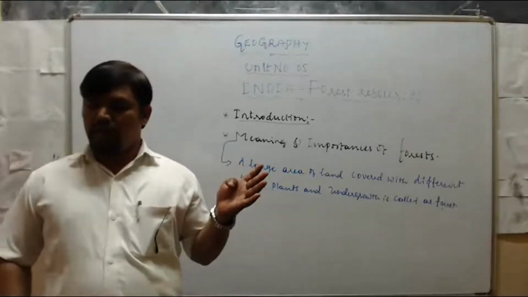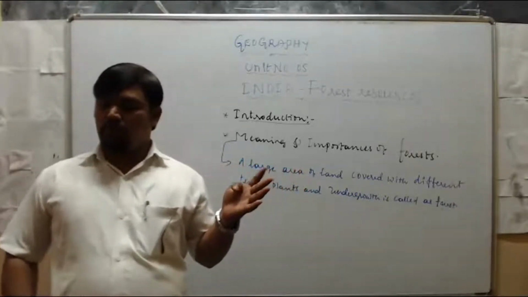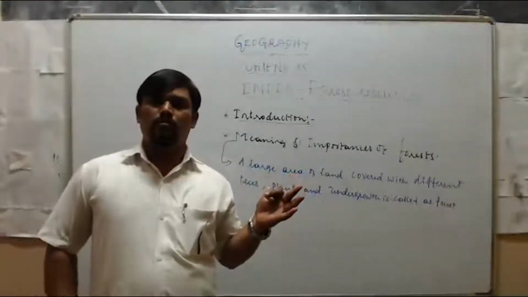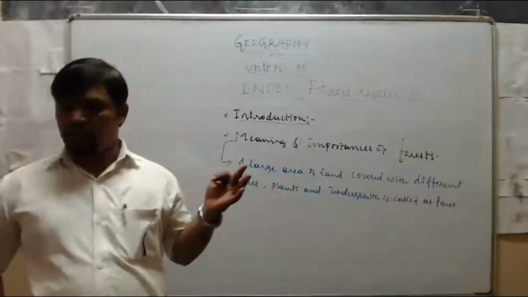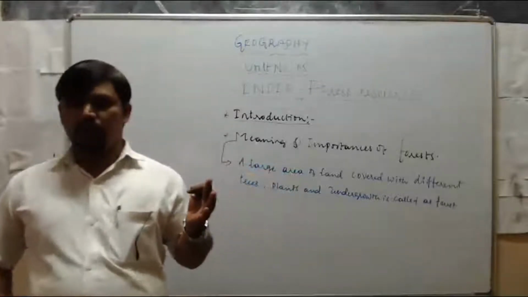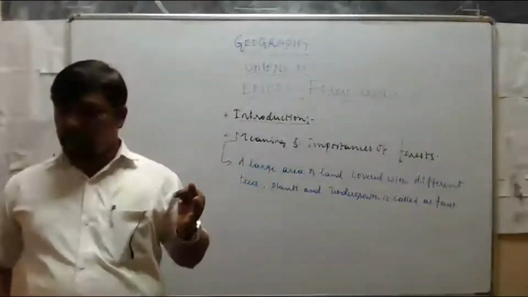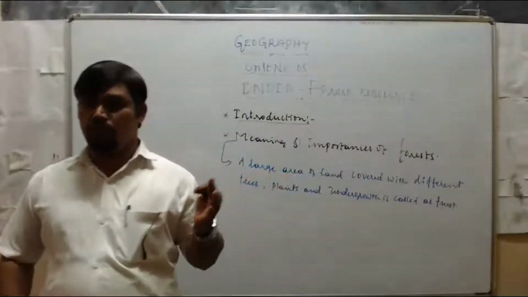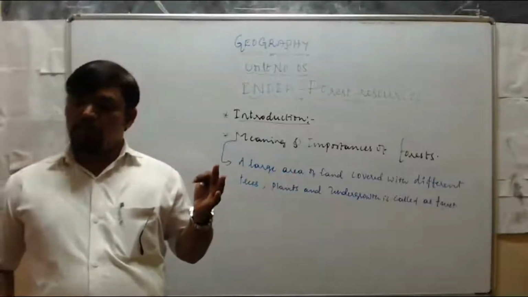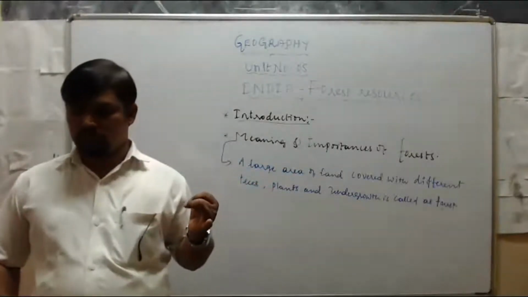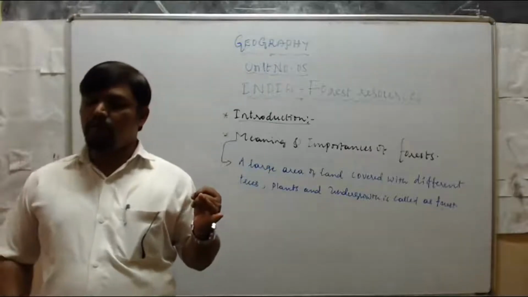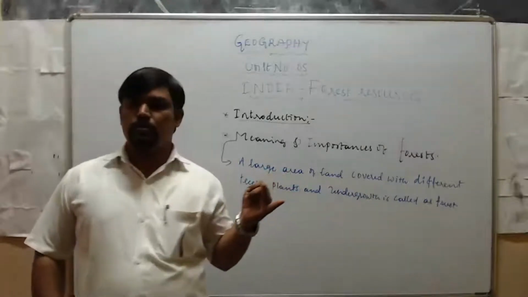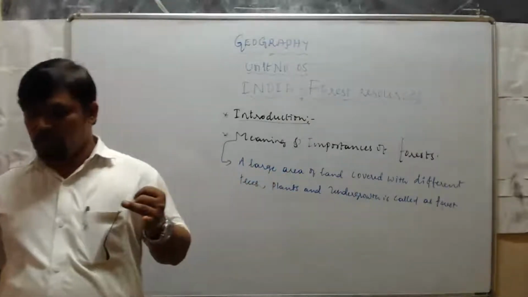Second point, directly forests provide a large variety of woods. Already you know we will get a variety of woods from the forest. That is the second point. Next, forests provide wood as a fuel. Next, timber and industrial raw materials. Fourth point, forests provide fodder for livestock, and these forests help to generate employment opportunities in the country.